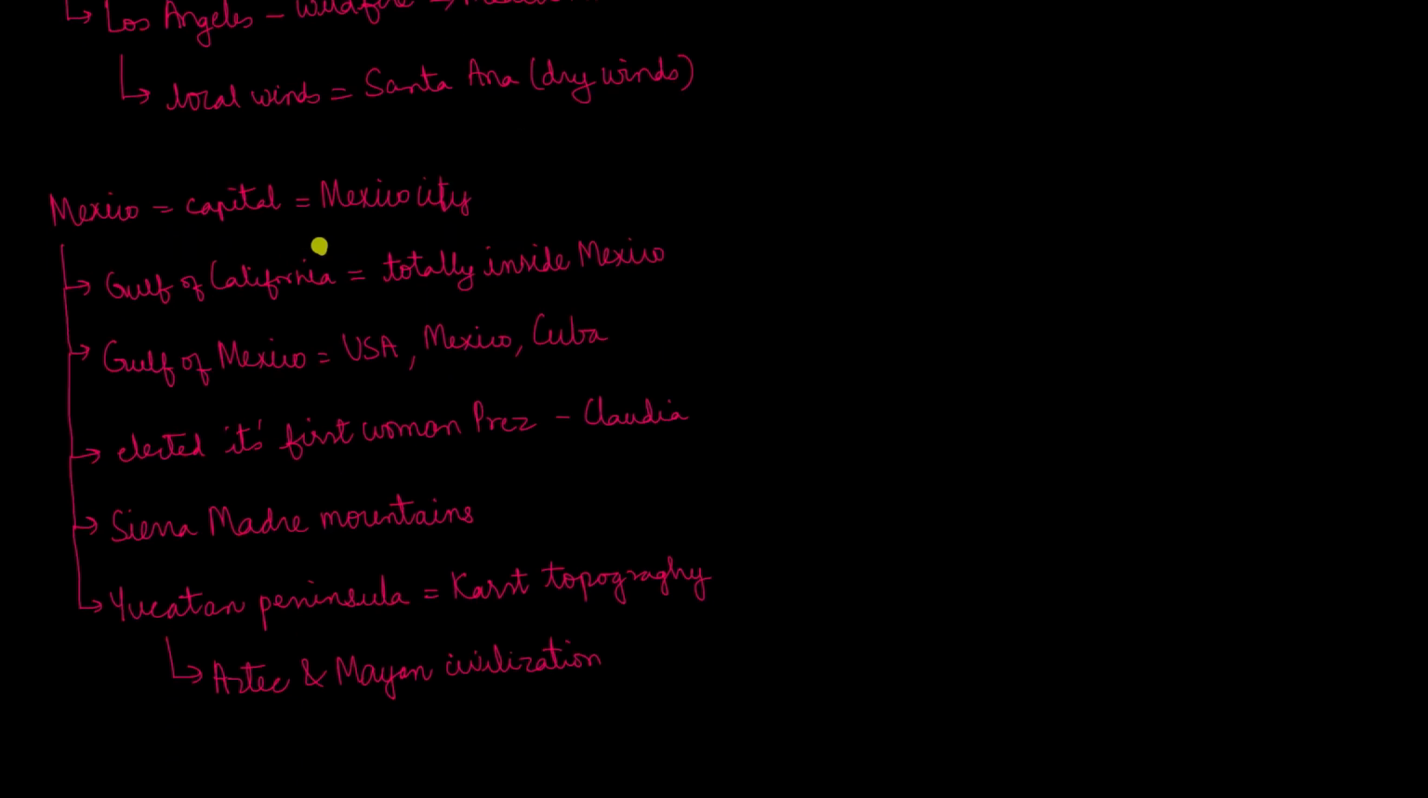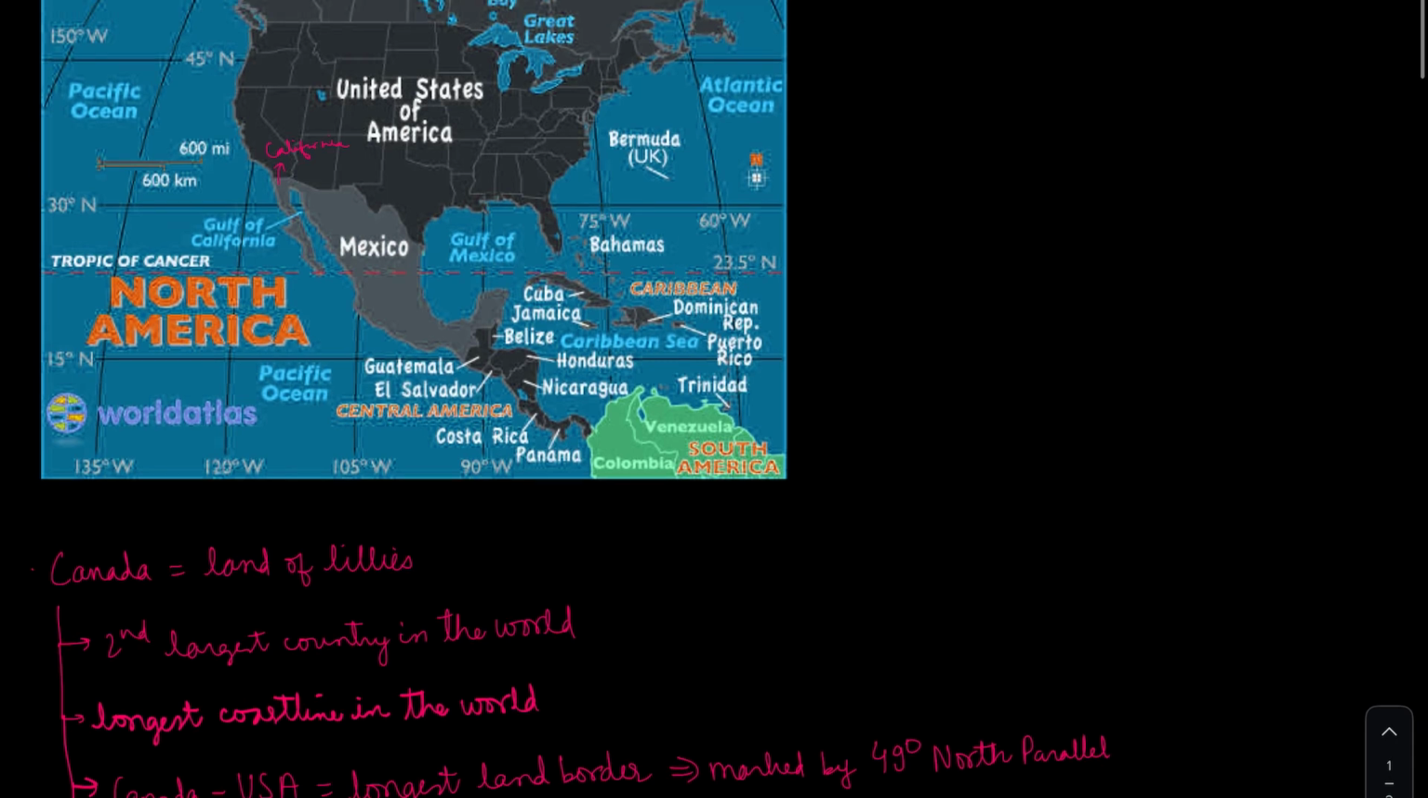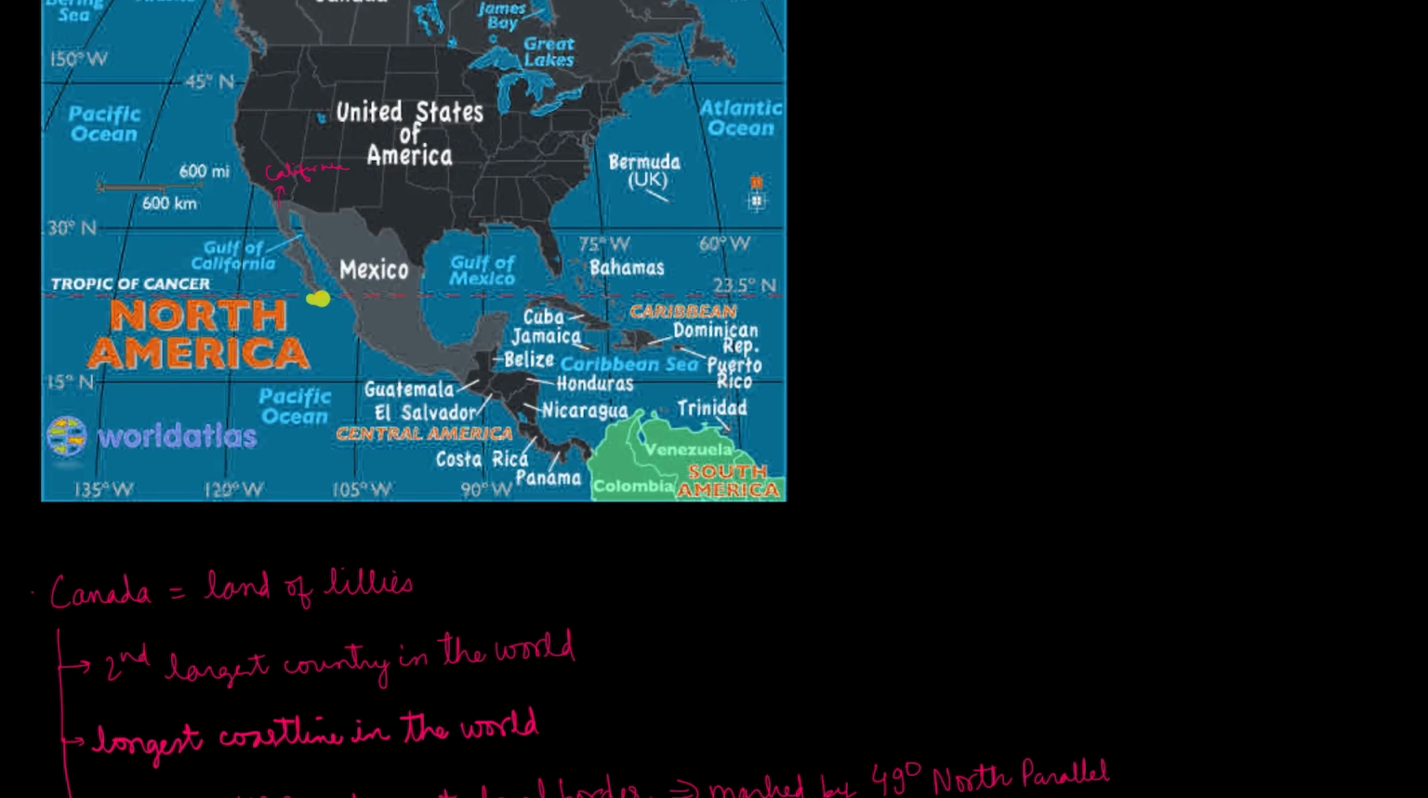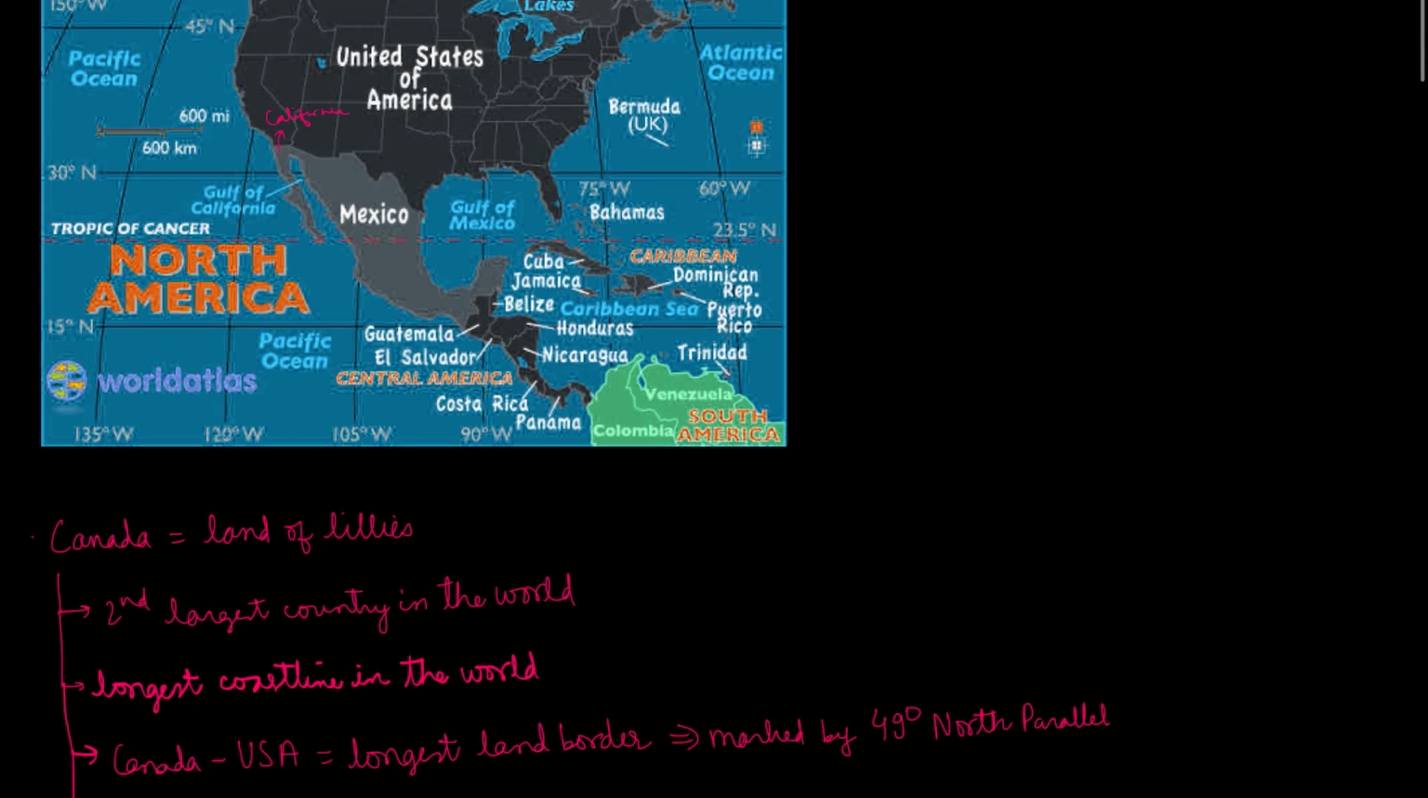So this is the country of Mexico, whose capital is Mexico City. In Mexico, there is the Gulf of California. Over here, this is the Gulf of California, right in the midst of it. California is a very prominent city in Mexico. Then we also have the Gulf of Mexico. Major drug related situations happen over here.